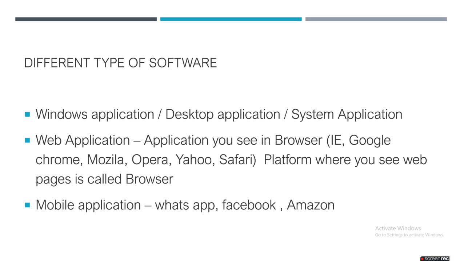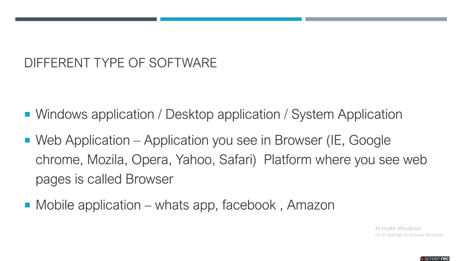Windows application: consider you visit a mall or shop. On their system you see software installed, which is called desktop software. In any store you see computers with their own software. Those are desktop software. In our operating system, Paint and Microsoft Office are Windows or desktop applications. Visual Studio is also a desktop application.